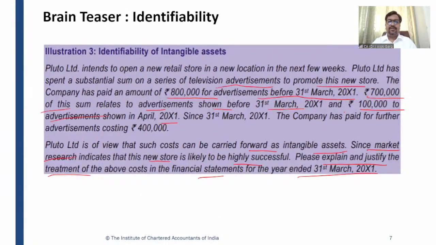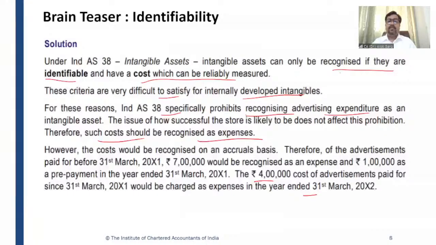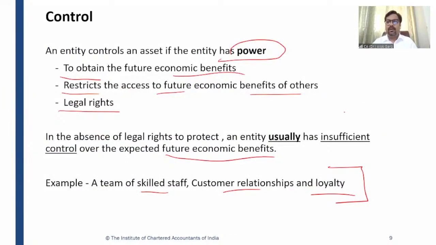Then we discussed a case study on this. Then we talked about the concept of control. What is meant by control? Control generally arises from power. Control means power to obtain the future economic benefit, or power to restrict the access to future economic benefit of others, right? So generally, this control arises from legal right.